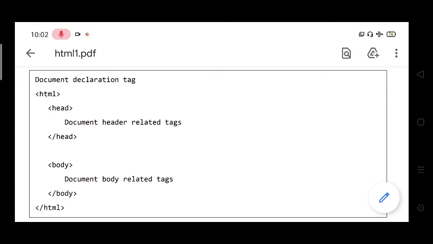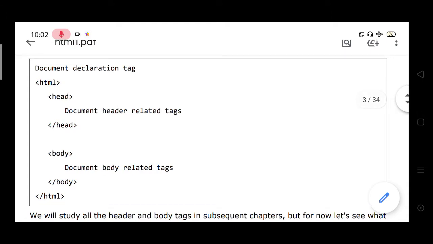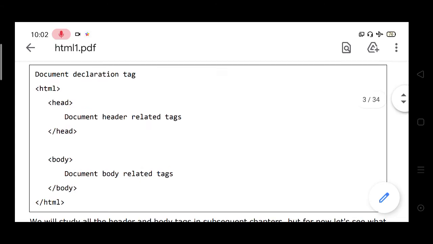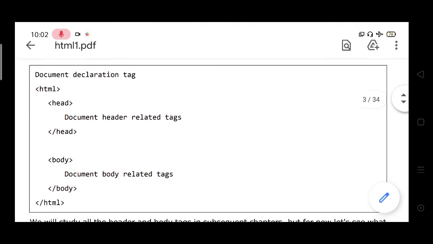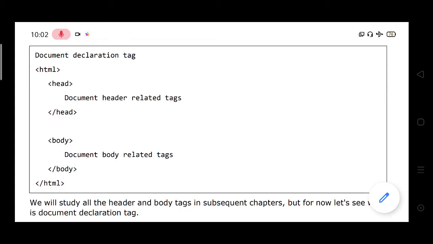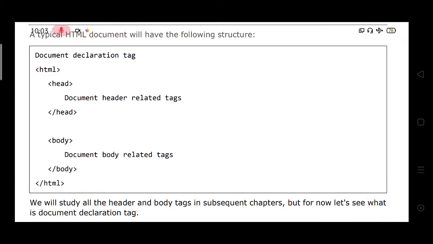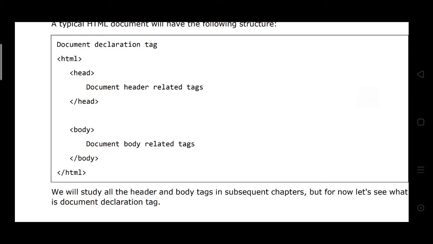Here, the document declaration tag, we write it as doctype html, then HTML, then head. In this head, we write the title, then title close, then head close, then body close, then the total HTML program will close.